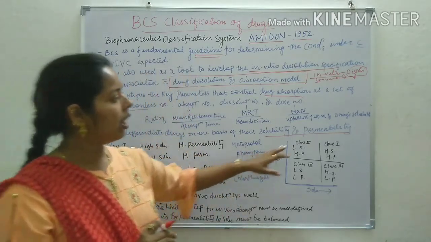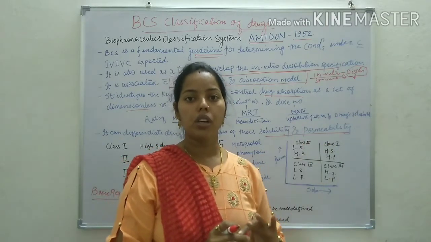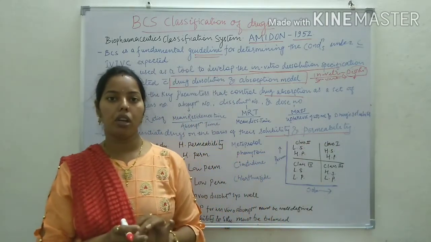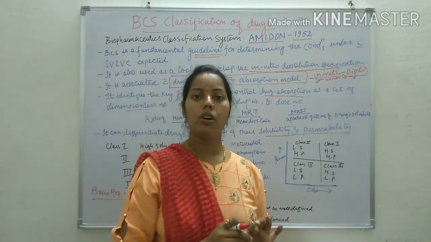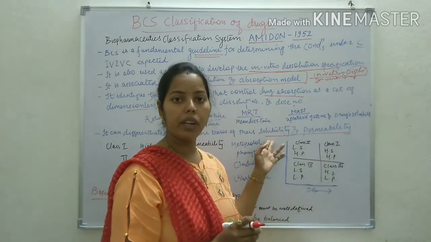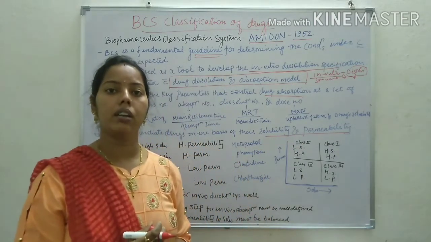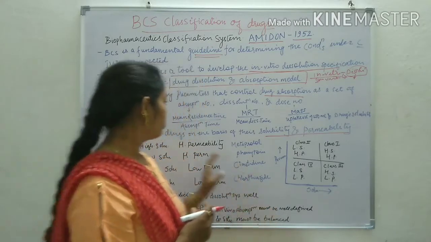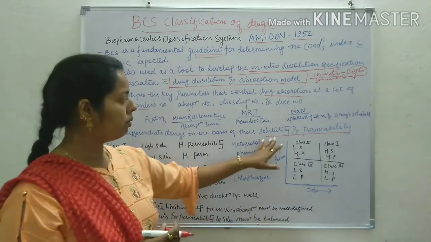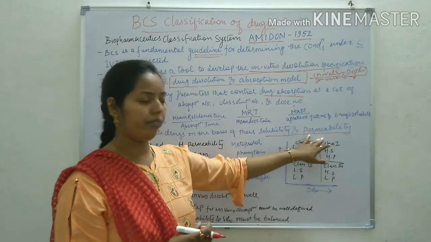Permeability means how much amount of drug gets diffused through the membrane of that particular area or intestine, and solubility is the solvation phenomenon of the active in the body. So this is the basic thing in BCS classification.